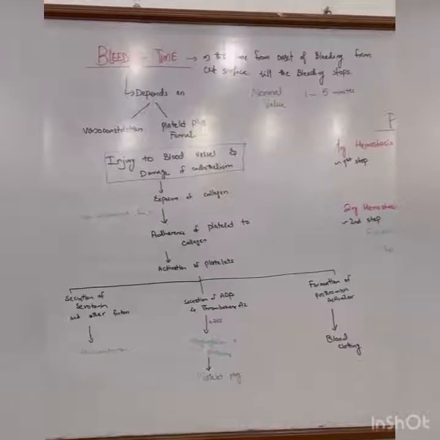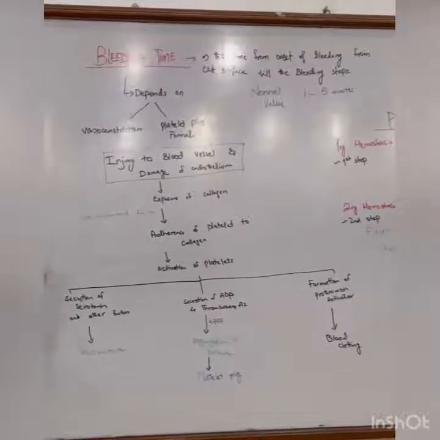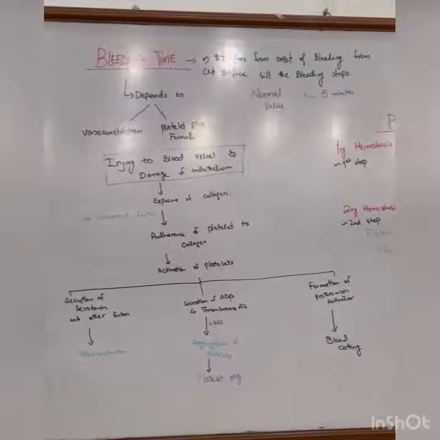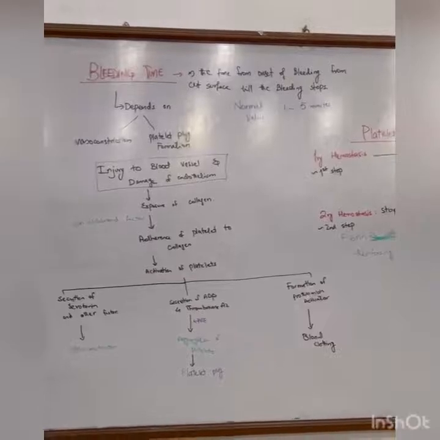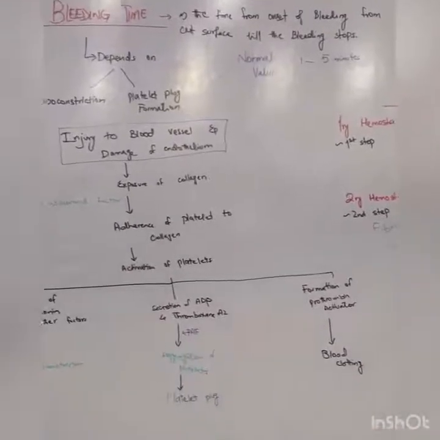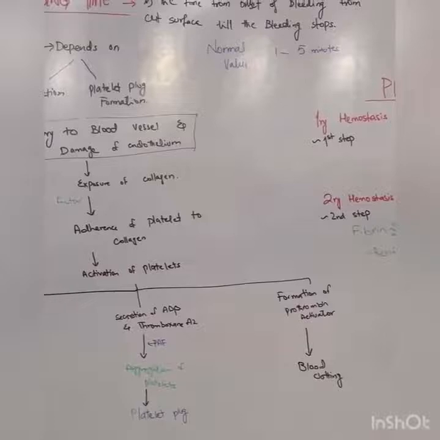Topic of today's practical is bleeding time. What is bleeding time? That is the time from the onset of bleeding from the cut surface till the bleeding stops. So what is the normal value? That is 1 to 5 minutes.